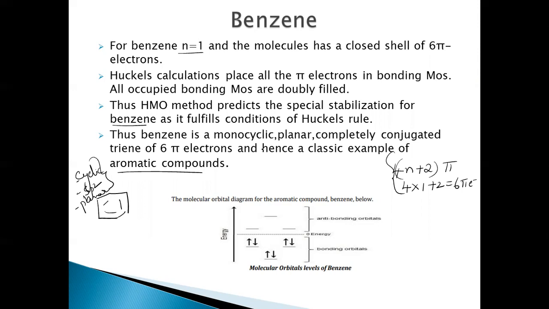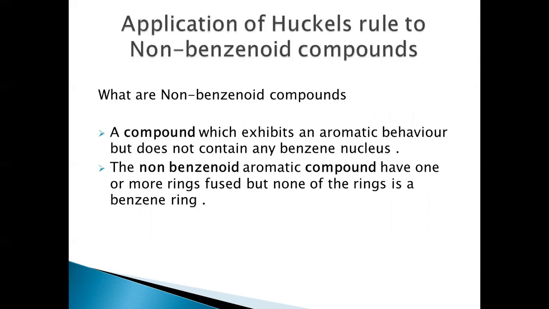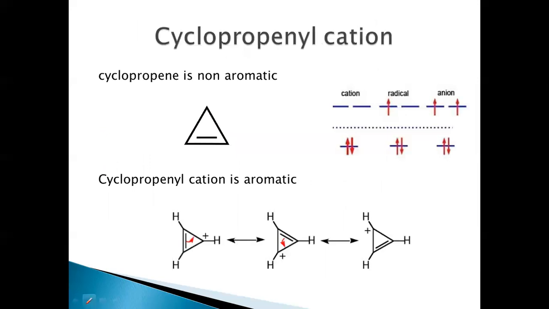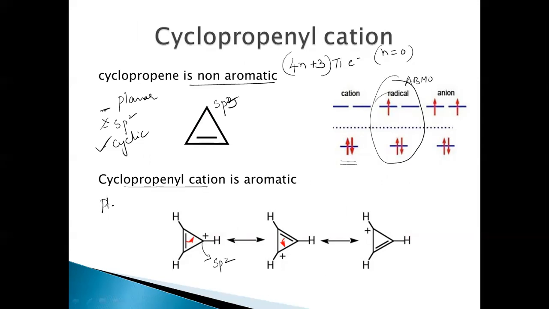So when we come to the applications of Huckel's rule to non-benzenoid compounds, that is, compounds which do not look like benzene, which exhibit aromatic behavior but do not contain any benzene nucleus. When we take, first of all, the cyclopropenyl cation, it is planar because it is sp2 hybridized, and also cyclic, and moreover it has how many electrons now? The 4n plus 2 pi electron rule, that is Huckel's rule, is also followed here.